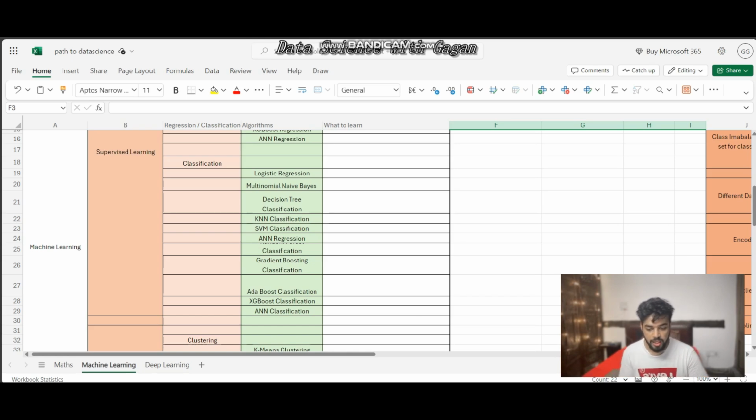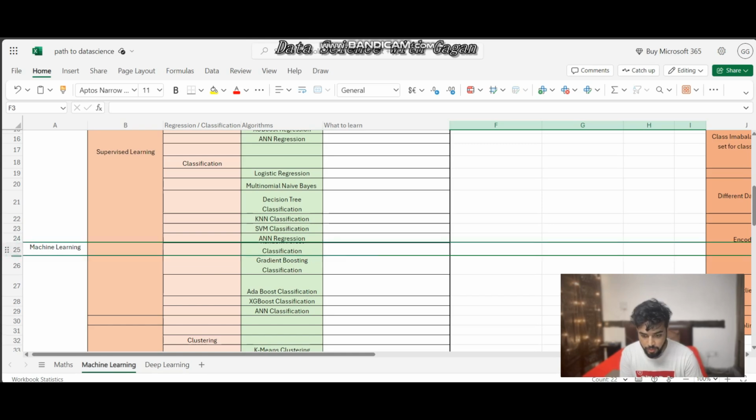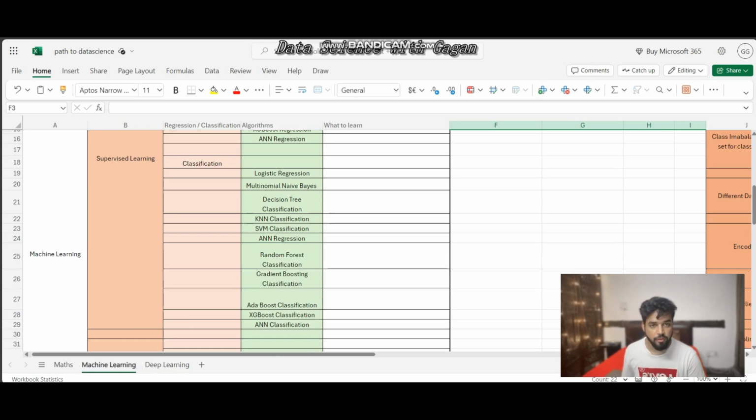Then we have ANN classification. And then we have random forest classification, which is again part of the ensemble technique. Gradient boosting classification, AdaBoost classification, XGBoost classification, right? These are some algorithms for classification purposes.